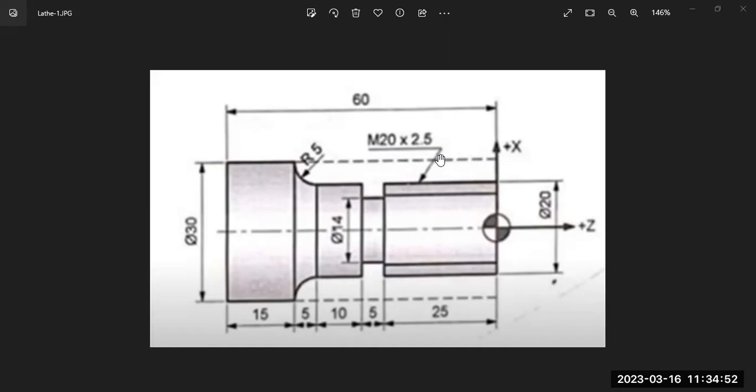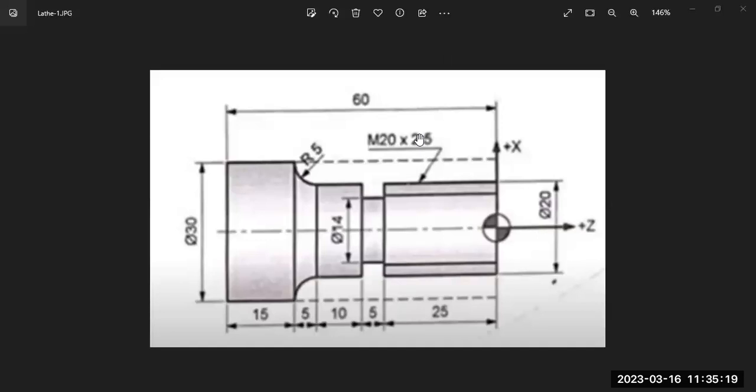Both are almost similar. So by using the grooving tool, we need to perform a grooving operation over a length of 5 mm. So grooving is one operation. Next, over a length of 25, here they are indicating M20 into 2.5. So metric. So what is this notation? Metric thread having 20 mm diameter, 2.5 mm pitch.